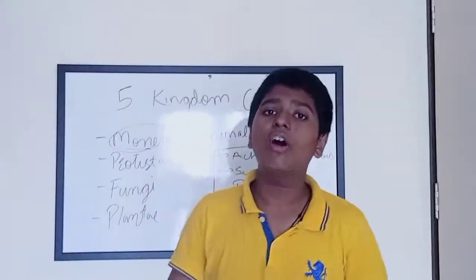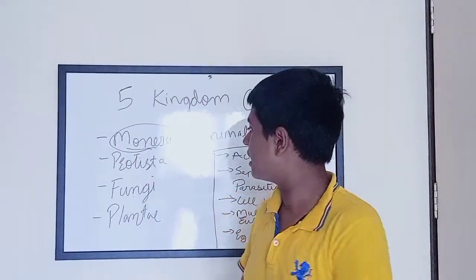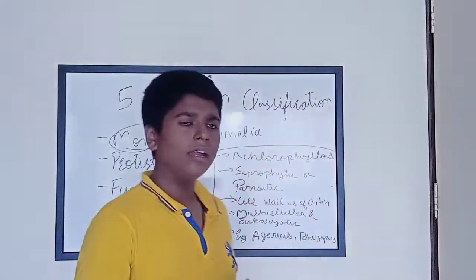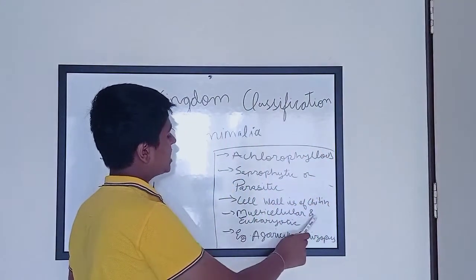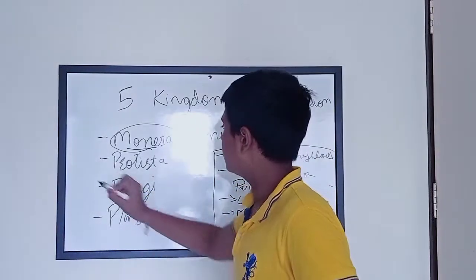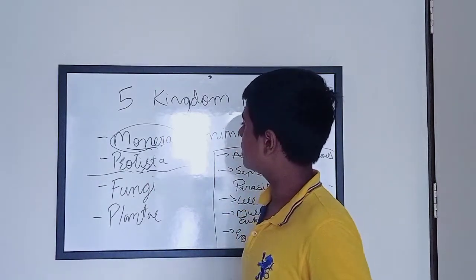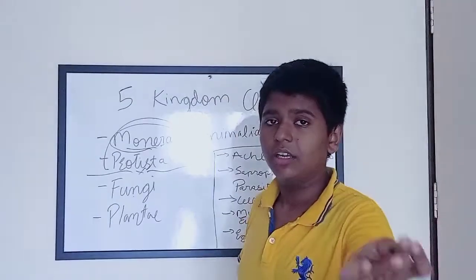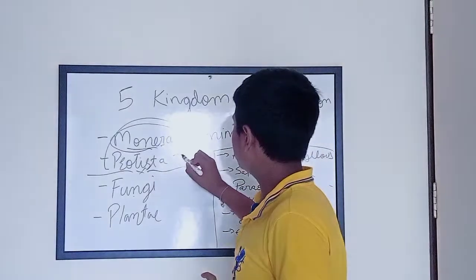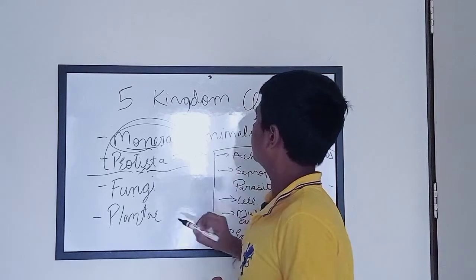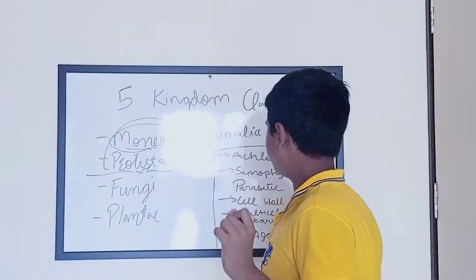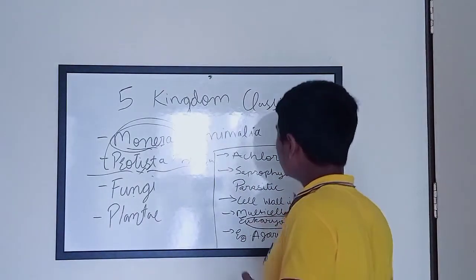The cell wall of organisms who fall under the category of fungi is made up of chitin. Fourth, they are multicellular and eukaryotic organisms. Now, till now, we have learned that Monera and Protista both are acellular and both are prokaryotic. But here in fungi, we have multicellular and eukaryotic organisms.